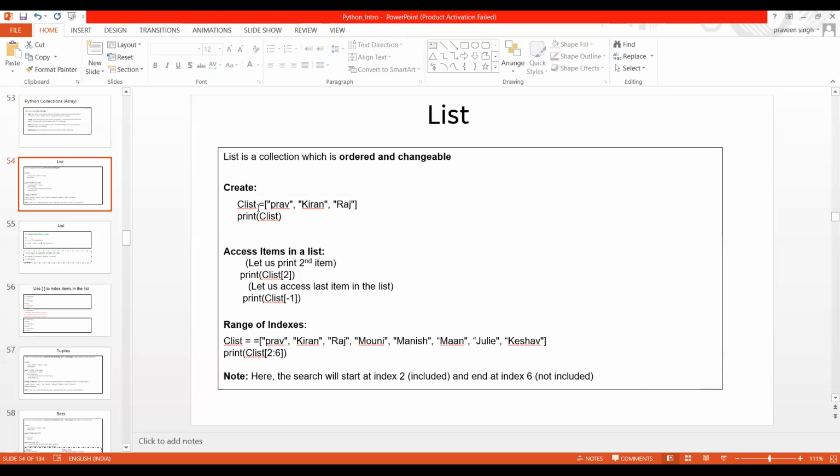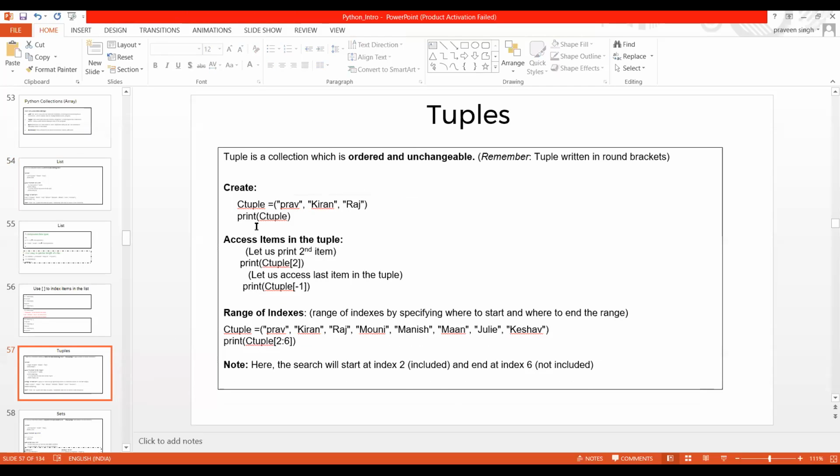Now you can see here this bracket is not curly, it is a square bracket, sorry, my bad. So square bracket is there for list. Now here we have round bracket. In set or dictionary, I guess we get curly braces, so that is why confusion comes. Anyway, here we are saying this is also a collection which is ordered and unchangeable.